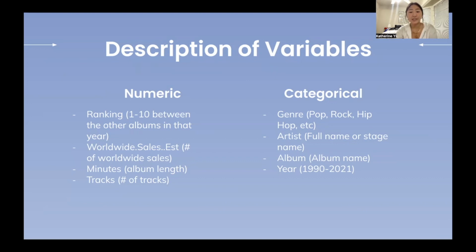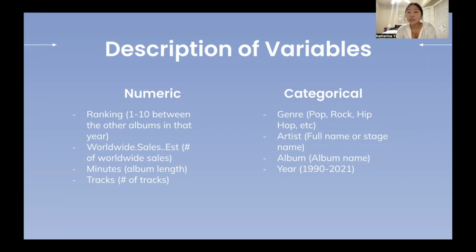The worldwide sales variable was named worldwide.sales.est, and this gives us the estimated number of worldwide sales for that album. Then we have the minutes variable, which shows us the album length, specifically in minutes. And lastly, the tracks variable shows us the number of tracks within that album.